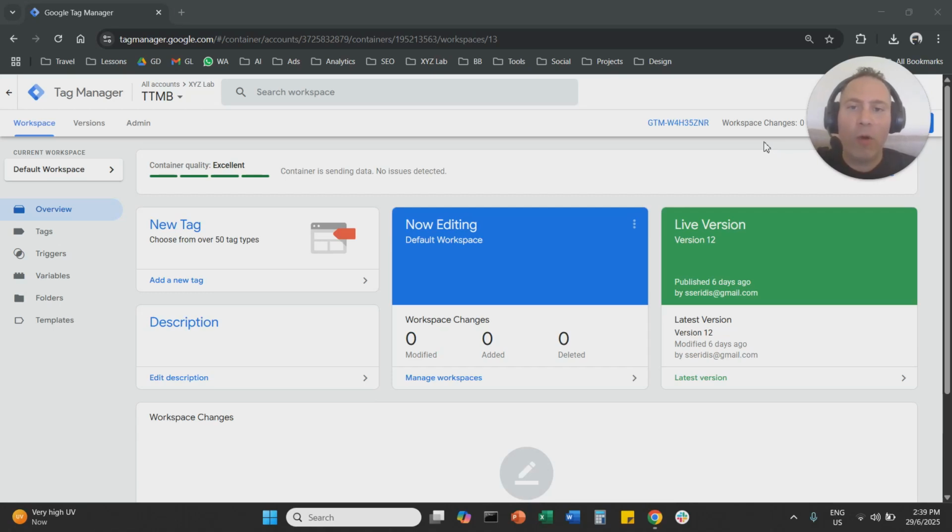Today we're going to explain where and how to find your Google Tag Manager code. It's extremely easy. We're going to go straight to the point.